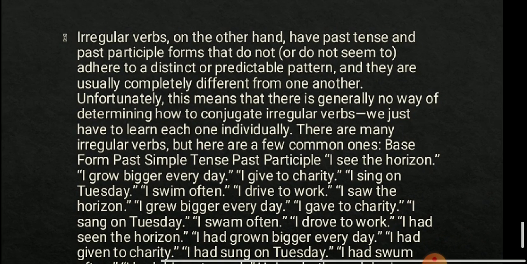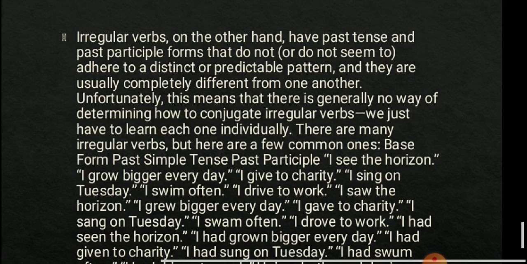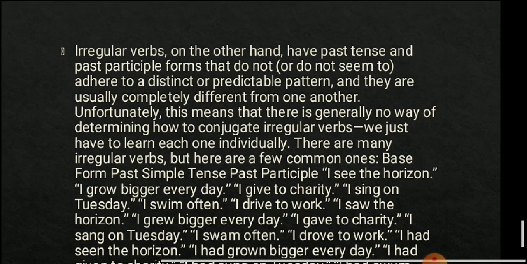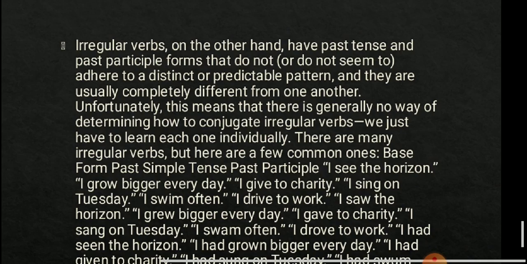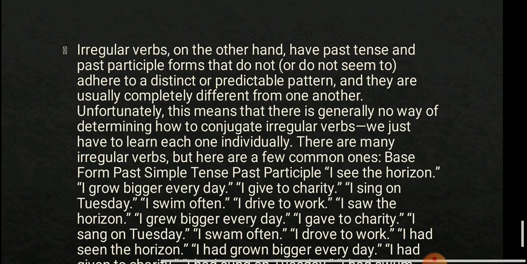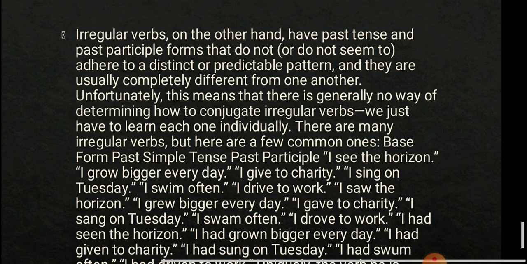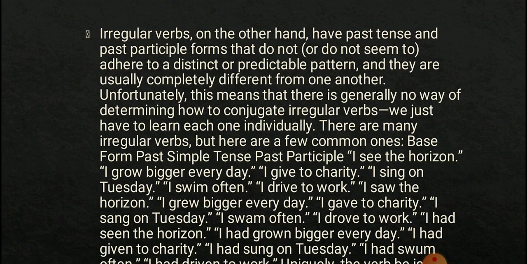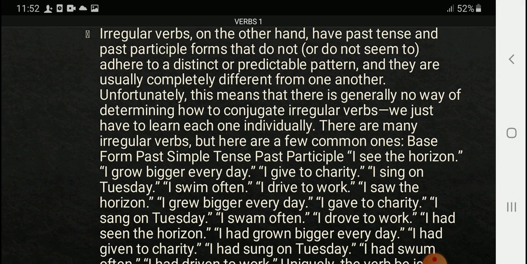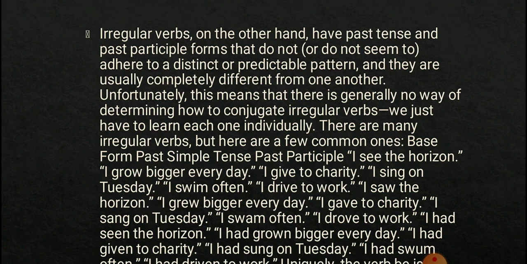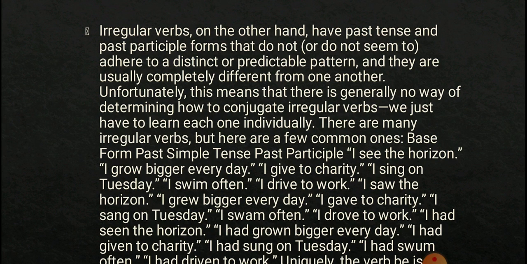There is a harmony in the change you make in the use of regular verbs. Here you don't need to go after that harmony or a predictable pattern. They are usually completely different from one another. One form is different, another form is different, another form is different.